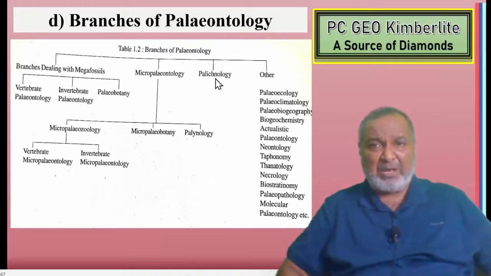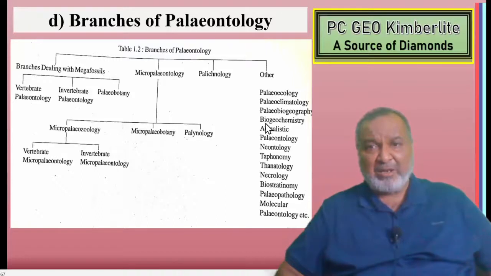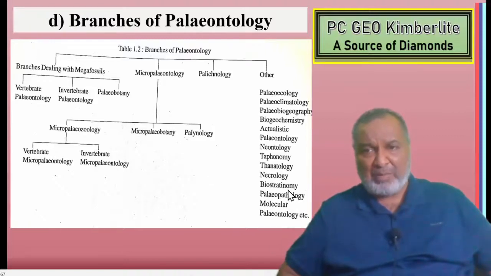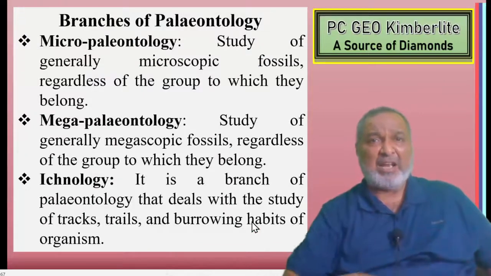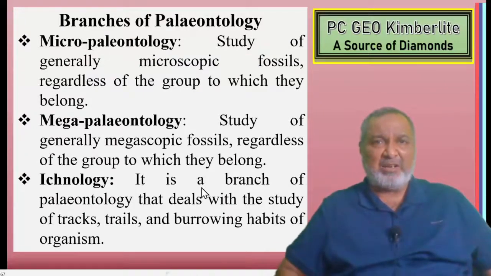Then the next one, paleontology. Then other branches: paleoecology, paleoclimatology, paleobiogeography, paleogeochemistry, aquatic paleontology, taphonomy, paleopathology, molecular paleontology. So these are the various branches, and now certain branches have been specially taken, such as micropaleontology.